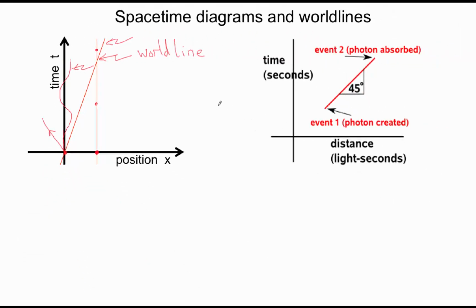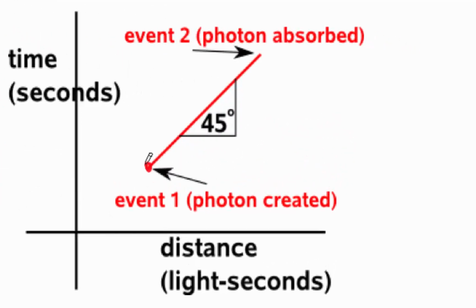Now let's look at the world line of a photon, a particle of light. As you know, the fastest moving particle is a photon. Nothing moves faster than light so far as we know. Suppose this photon is created at this point and it is absorbed at this point. Then this is the first event, this is the second event. I've plotted over here the distance as a function of time.